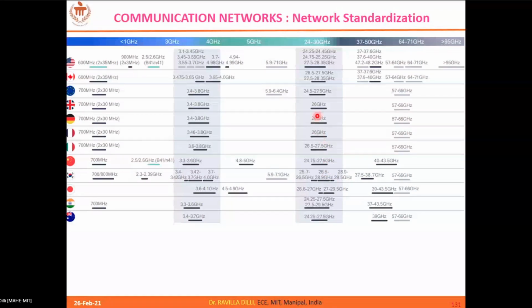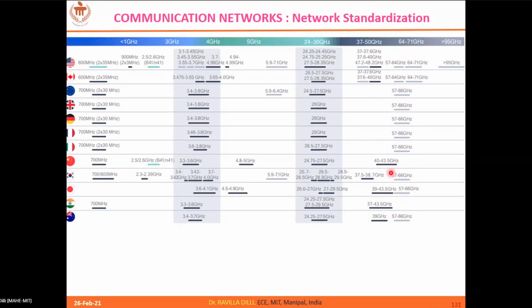So this is actually the 26 giga band, where it spreads from 24.5 to 27.5 giga. The predominant research is happening in this range of frequencies, but implementation is yet to come.